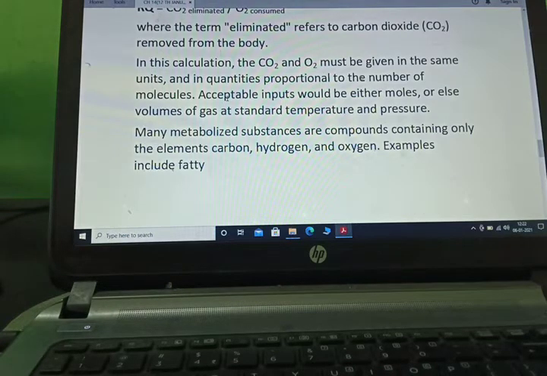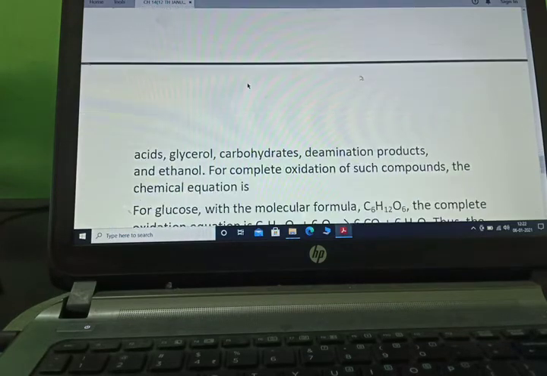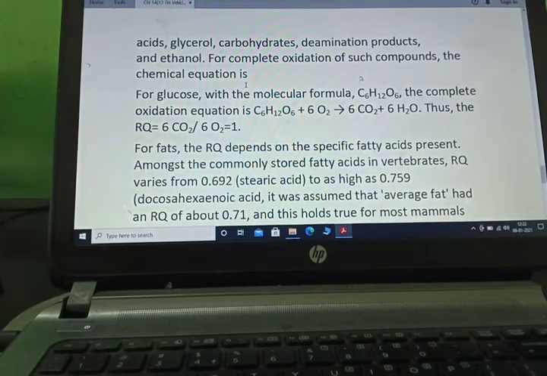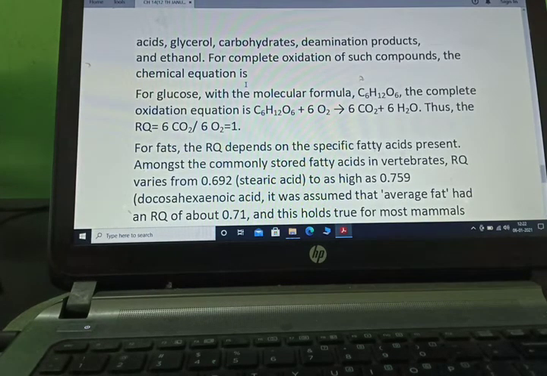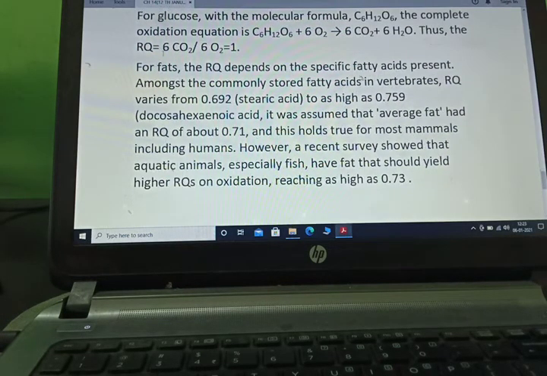Many metabolized substances are compounds containing only the elements carbon, hydrogen and oxygen. Examples include fatty acids, glycerol, carbohydrate, deamination products, ethanol, etc. For complete oxidation of such compounds, the chemical equation is C6H12O6 + 6O2 → 6CO2 + 6H2O. So, RQ is equal to 6CO2 divided by 6O2, which is equal to 1.